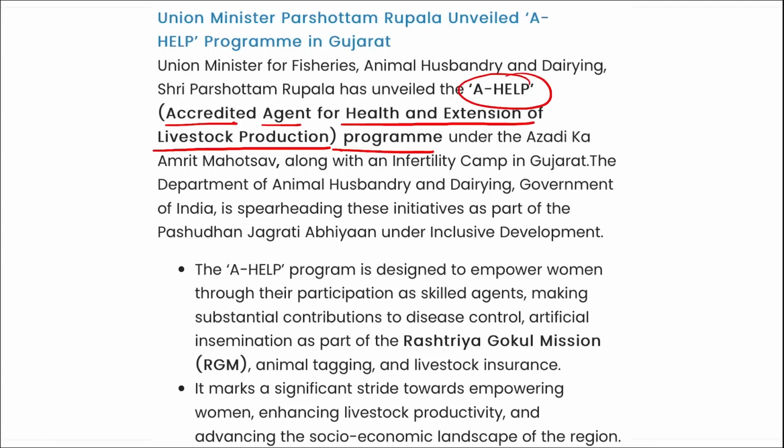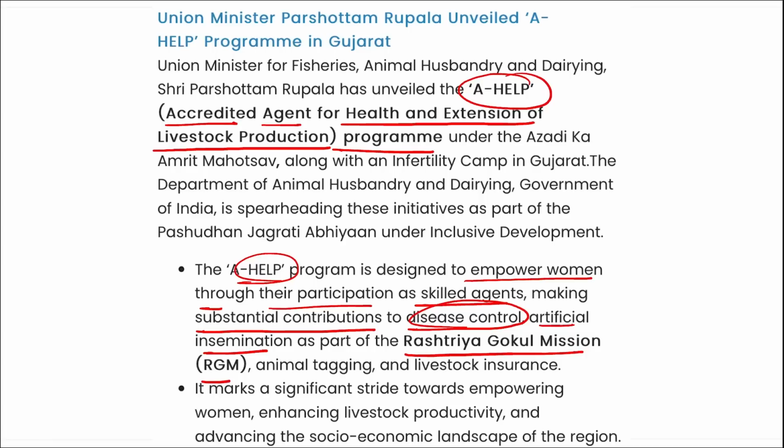This was launched under Azadi Ka Amrit Mahotsav, and the Department of Animal Husbandry and Dairying is spearheading these initiatives as a part of their Pashudhan Jagrit Abhiyan inclusive development, right? The main aim here is that the program is designed to empower women through their participation as skilled agents, making substantial contributions to disease control, artificial insemination as a part of Rashtriya Gokul Mission, animal tagging and livestock insurance.